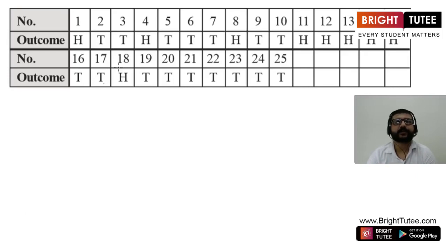Now suppose you tossed a coin 25 times and you have noted down the outcomes. So this table here is showing the outcomes which you have received. Now based on these outcomes, can you tell what will be your outcome in the 26th toss? No, it is not possible, because it is just a matter of chance. Because in every toss we can either get a tail or we can get a head. Both are having equal chances to happen.